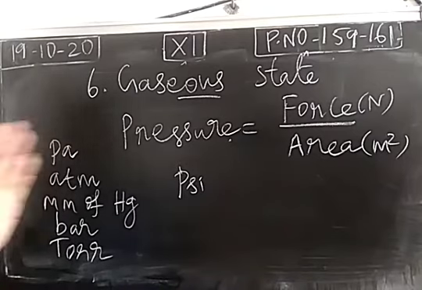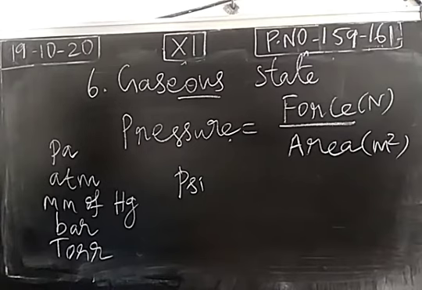So these are the units used to express pressure. Psi means pound per square inch.